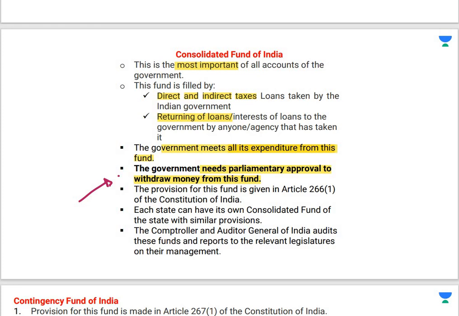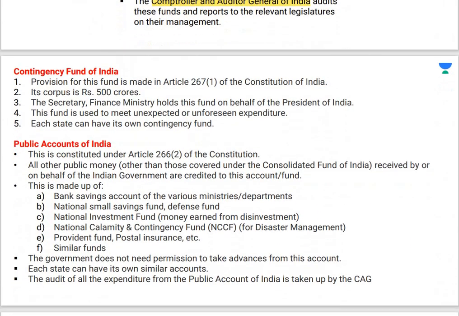Provision for this fund is given in Article 266, and each state can have its own consolidated fund. This is very important. ये काफी important है that each state can have its own consolidated fund of the state with similar provisions. And who will audit these funds? कौन इनको investigate करेगा? Comptroller and Auditor General of India, who is also known as CAG. This is the Consolidated Fund of India. So over here you will see that हर स्टेट के पास अपना कंसोलिडेटेड फंड रहेगा और CAG उसको ऑडिट करेगा.